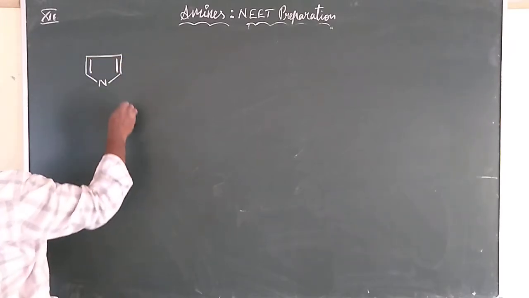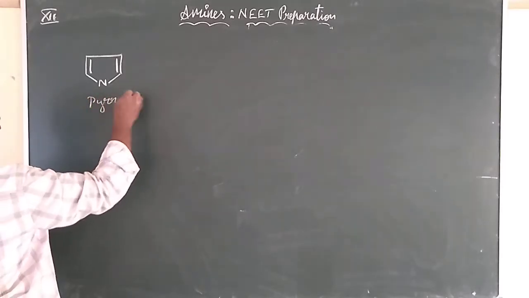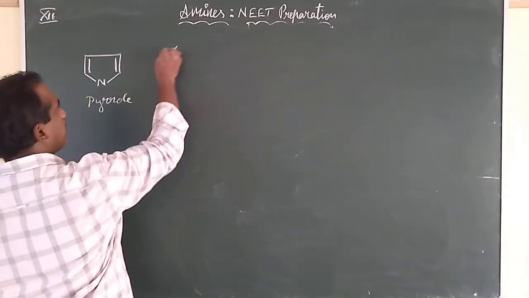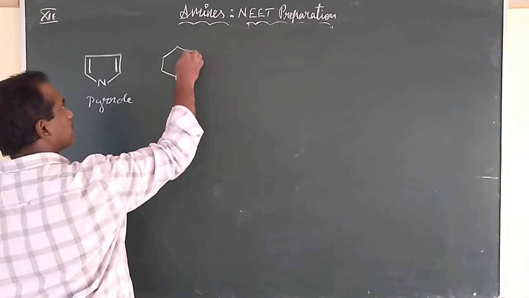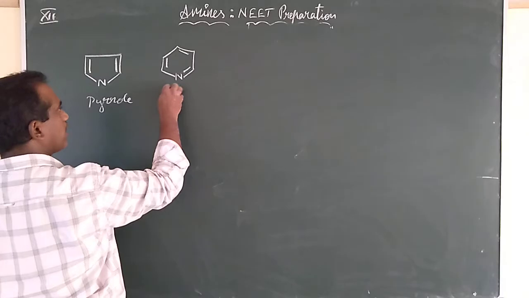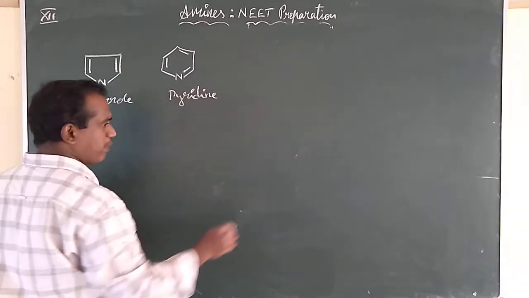Do you remember from first year? Pyrrole. What did we call this? Pyrrole. And pyridine. We call this one pyridine.